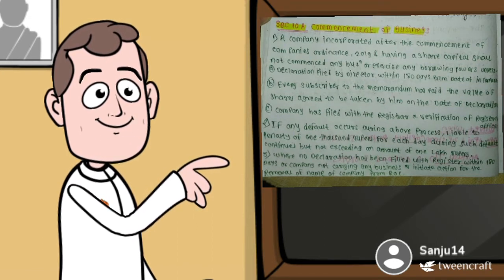Third, where no declaration has been filed with the registrar within 180 days or the company is not carrying on any business, the registrar can initiate action for the removal of the name of the company from the ROC.